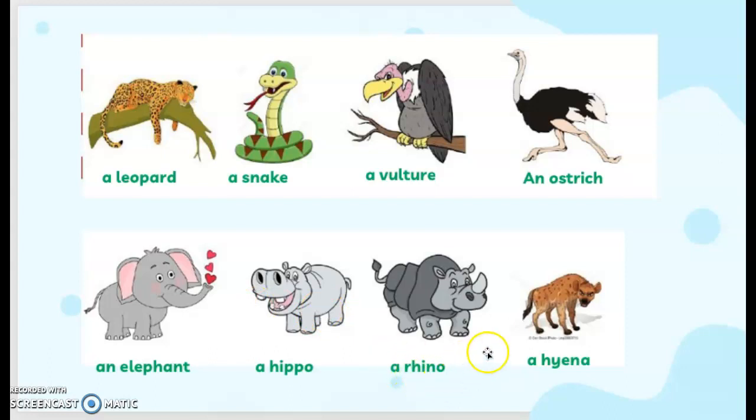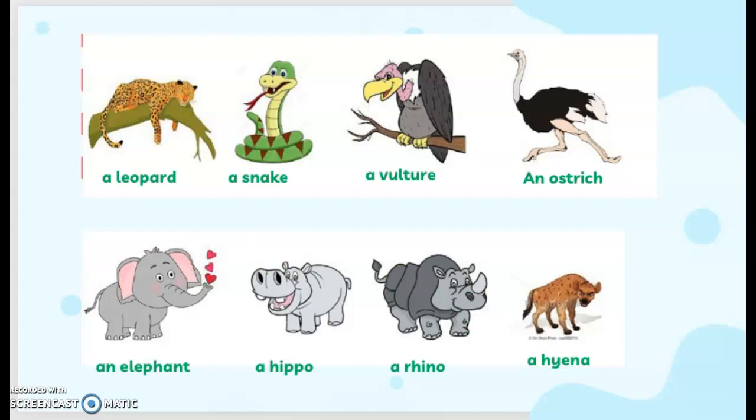A rhino. A rhino can run a bit fast, I mean faster than a hippo. And then a hyena. Hyena is very fierce, right? You can see the characteristic of the hyena in the story of the Lion King.